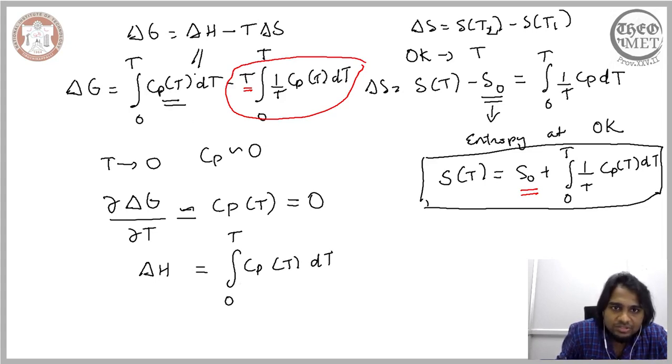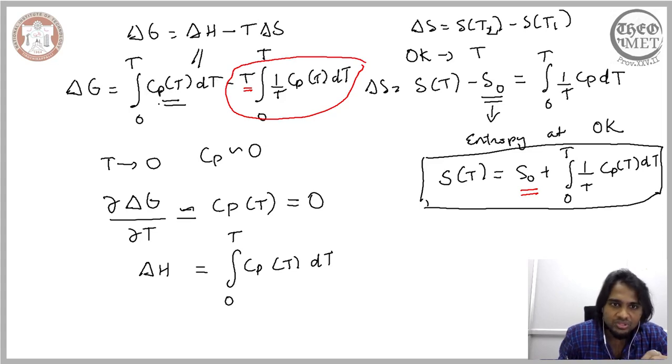So the first term is the change in the enthalpy, the second term is the change in the entropy, and because the second term involves the temperature directly, when we are considering the change in the state close to absolute zero, this term vanishes, this term becomes insignificant. So the only contribution here is because of the enthalpy.